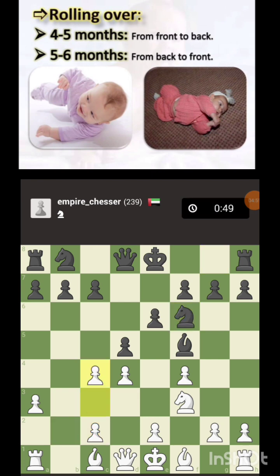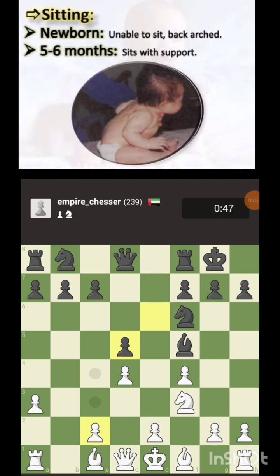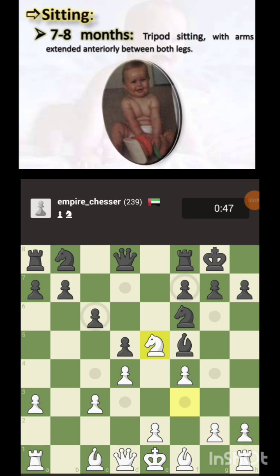From back to front and front to back. So it's easier to go from front to back than from back to front. Sitting: newborns are unable to sit and the back will be arched until 5 to 6 months. At 5 to 6 months it can sit with support. At 7 to 8 months it can sit in tripod with arms extended anteriorly between both legs.